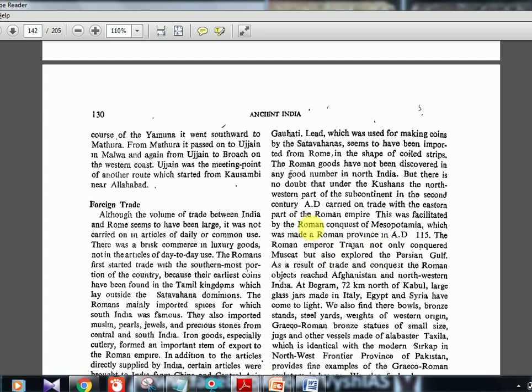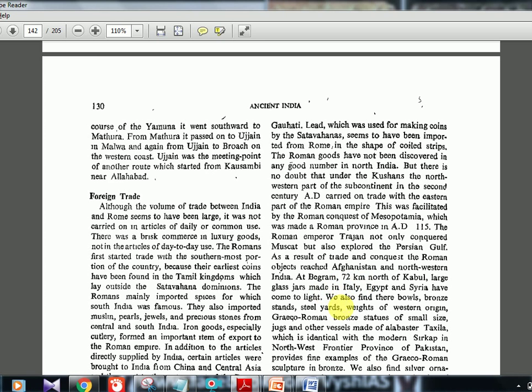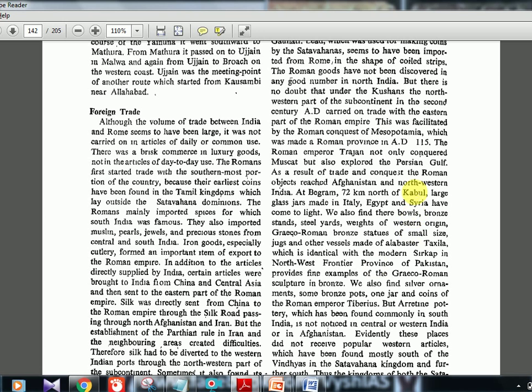So they're telling a lot of good things about the Roman Empire, like they had a region in Mesopotamia, they had a region in the Persian Gulf, they also attacked Muscat. So the entire place was with the Romans, and that is why India had close trade relations with them. As a result of trade and conquest, Roman objects reached Afghanistan and northwestern India. At Begram, 72 km north of Kabul, large glass jars made in Italy, Egypt and Syria have come to light.